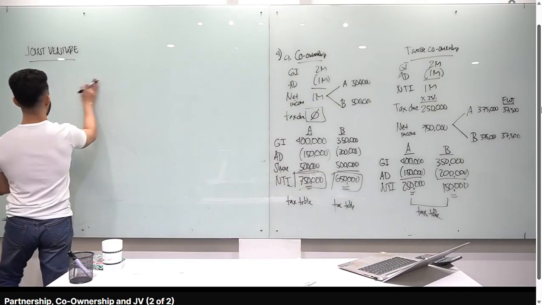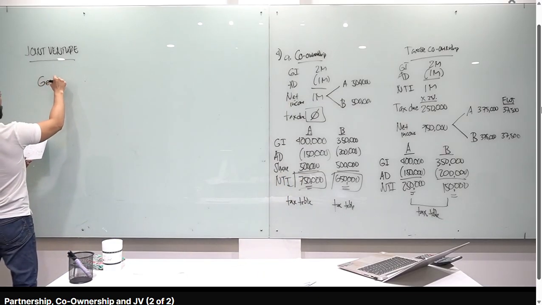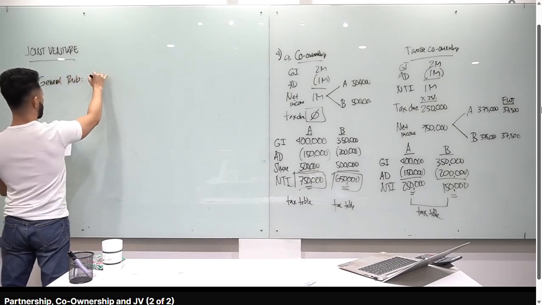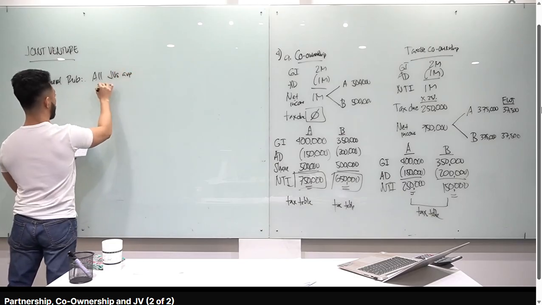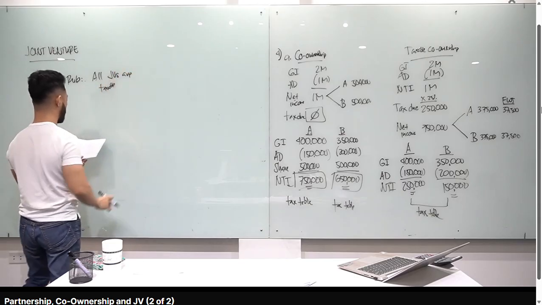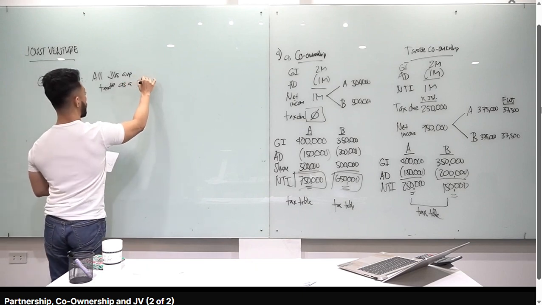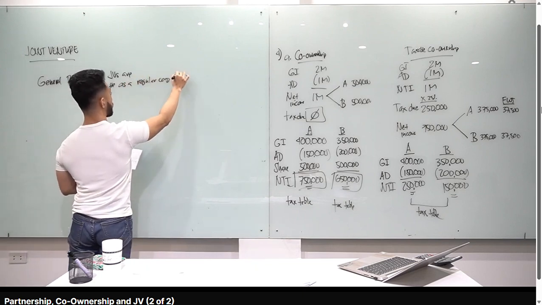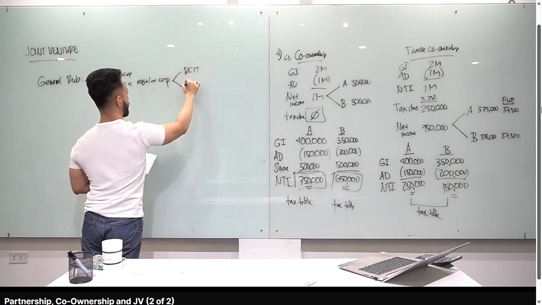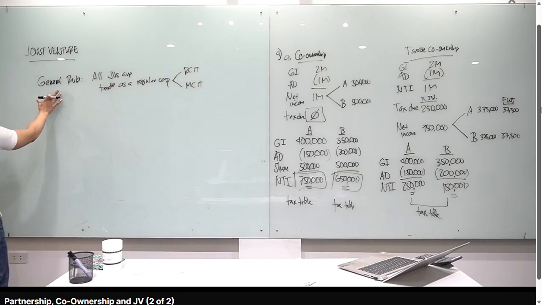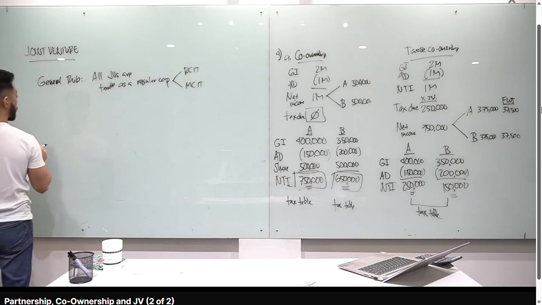Now, ganito class yung general rule natin. For JVs, ang general rule natin, all joint ventures are taxable. All JVs are taxable as a normal corporation, or as a regular corporation. Pag sinabi mong regular corporation, well, meron siyang RSIT and meron siyang MSIT, and all concepts na tutunan natin sa corporation. Iyan yung general rule natin. All JVs are taxable as a regular corporation.